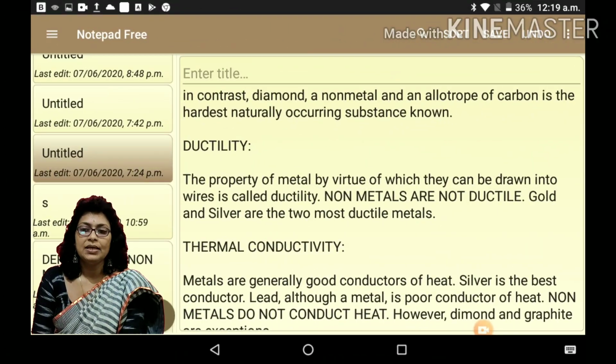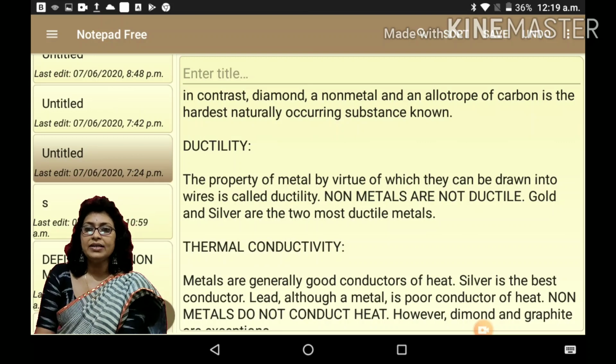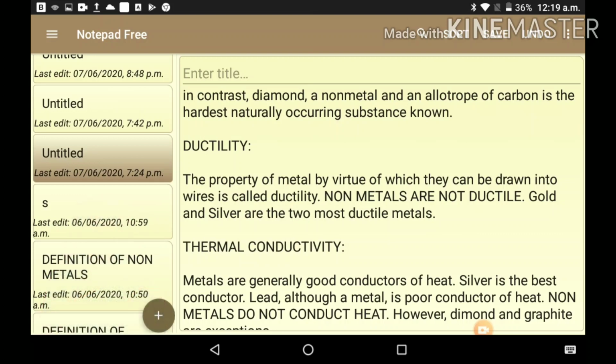Thermal conductivity. Metals are generally good conductors of heat. Silver is the best conductor. Lead, although a metal, is a poor conductor of heat. Non-metals do not conduct heat. However, diamond and graphite are exceptions.